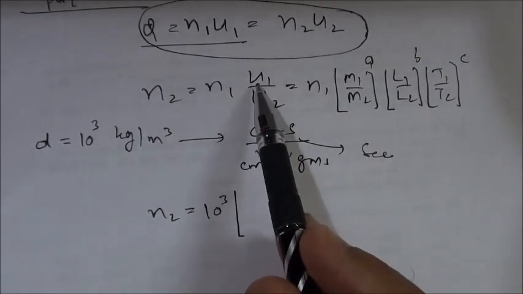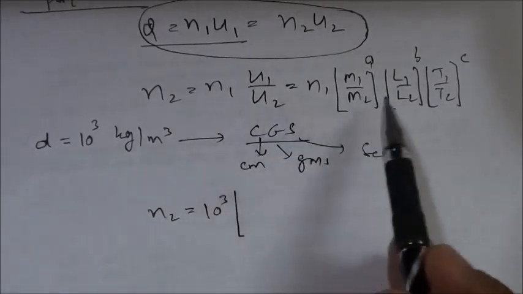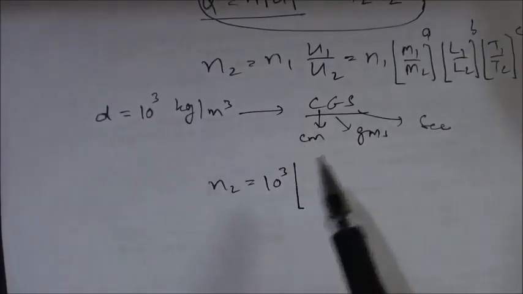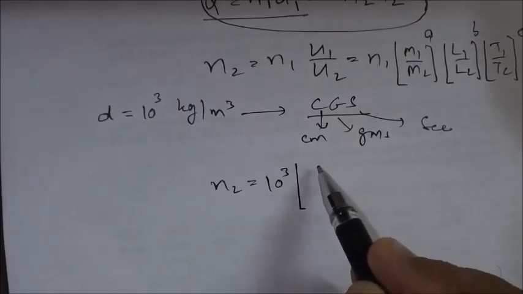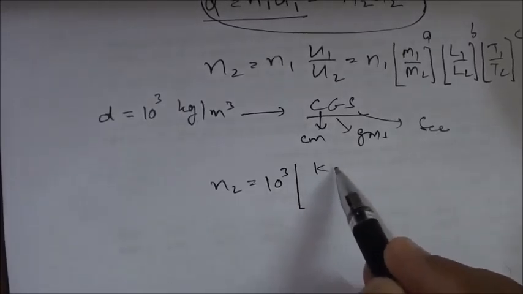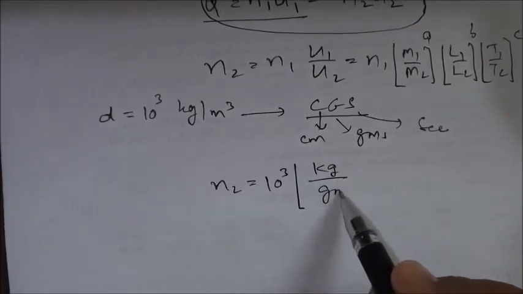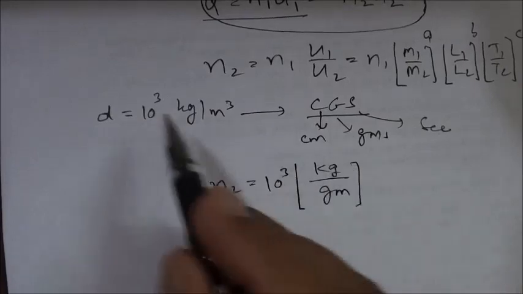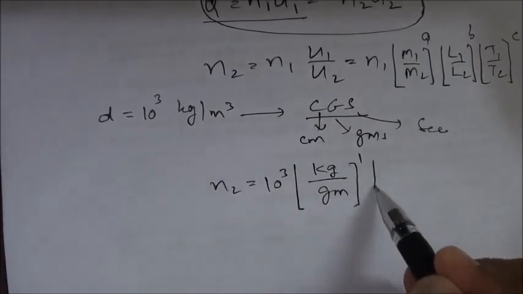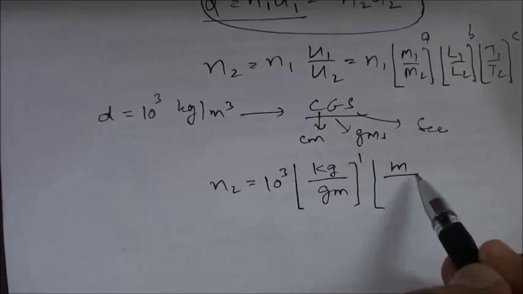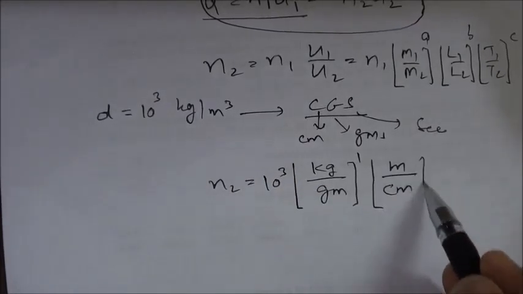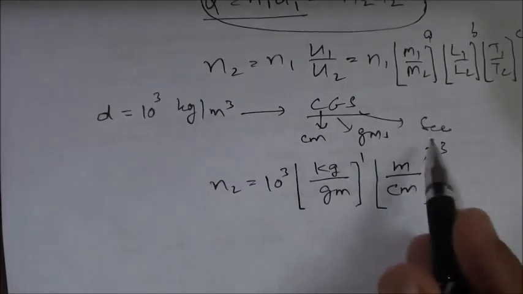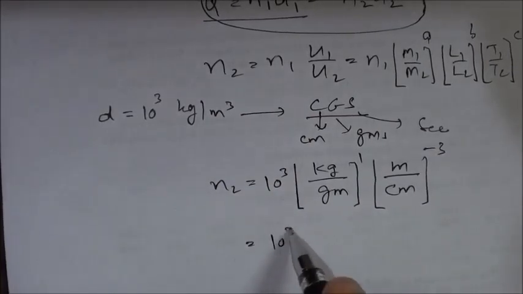First system of units, second system of M2, L2, T2. Powers not known, it depends on the quantity. So now we have this. First unit which is given, kilogram, the unit in which we are to convert, grams. And what is the power? 1. Length, meter. Second, centimeter. And what is the power? -3. There is no time because that remains same. 10 raised to the power.